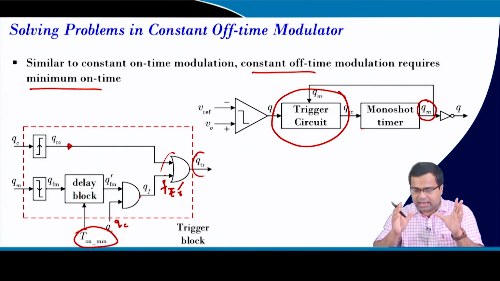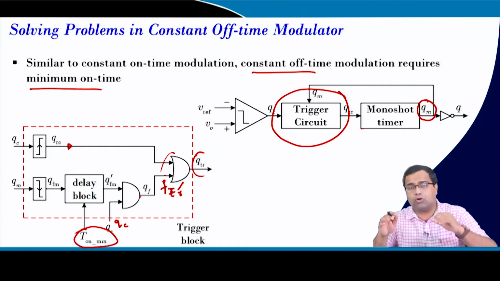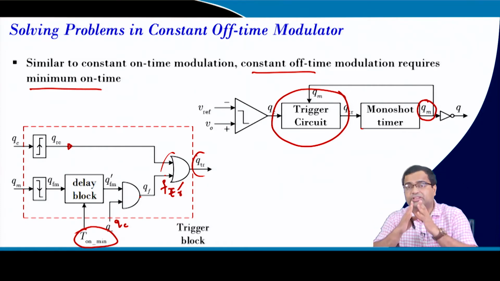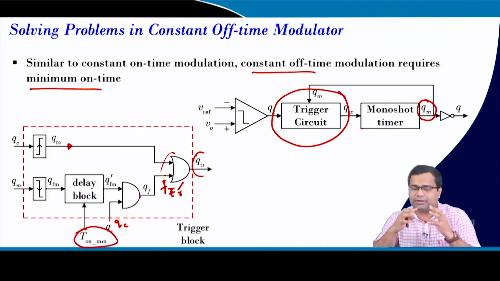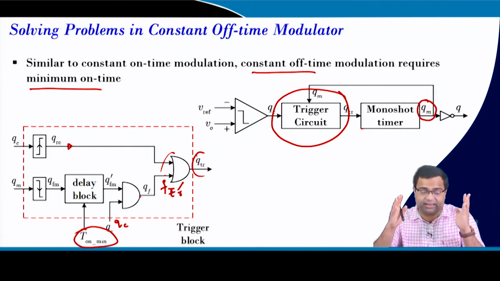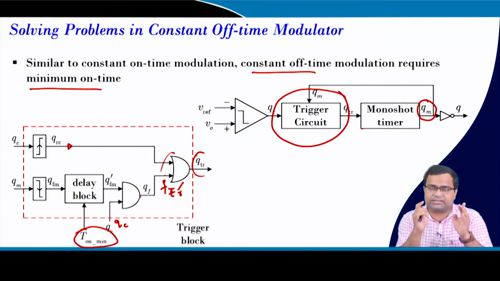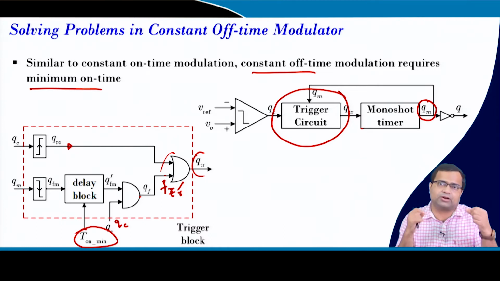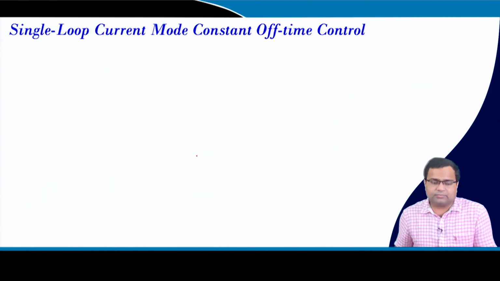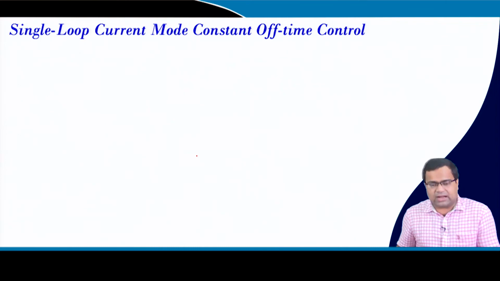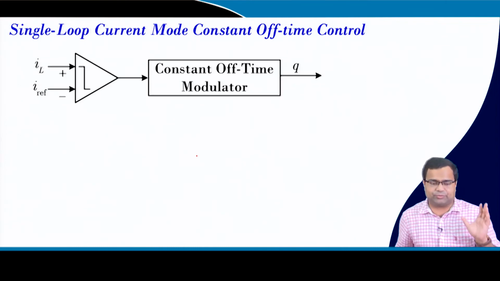That means even if the switch output voltage is higher, it will check after the monoshot timer finishes its counting, and if it checks after some time that it still remains high, then we have to forcefully turn off the switch. Okay. So that logic we will see when we go to the MATLAB simulation.